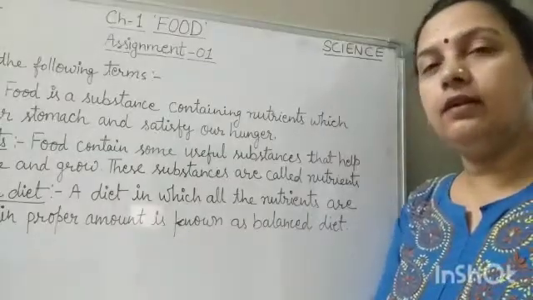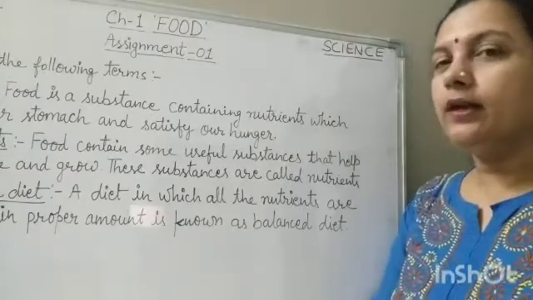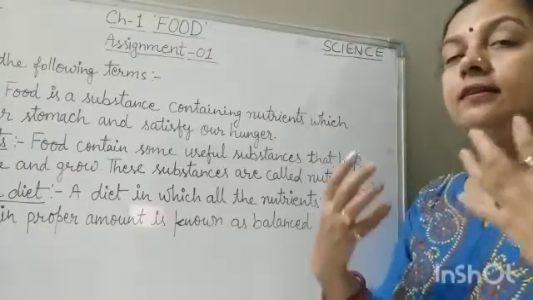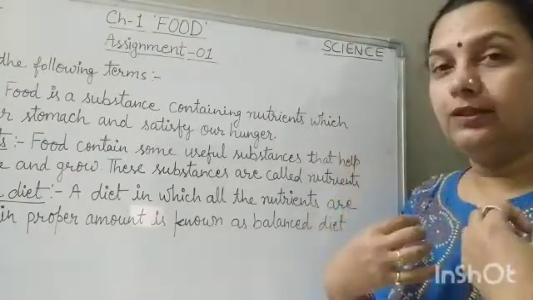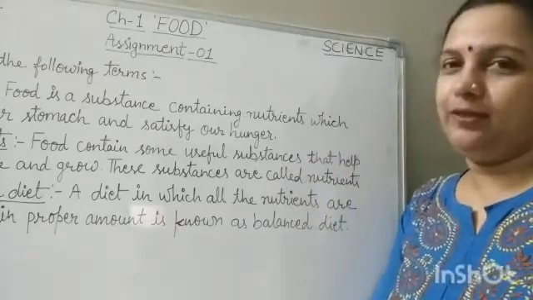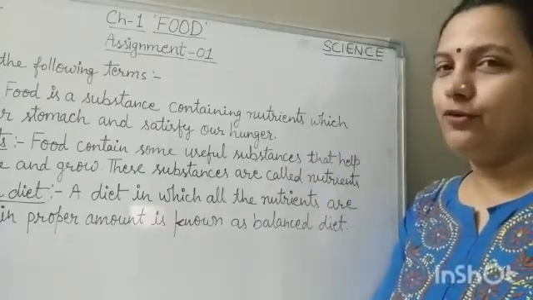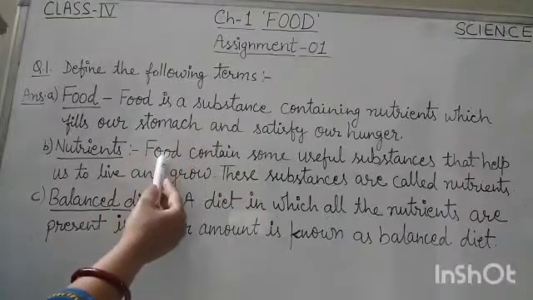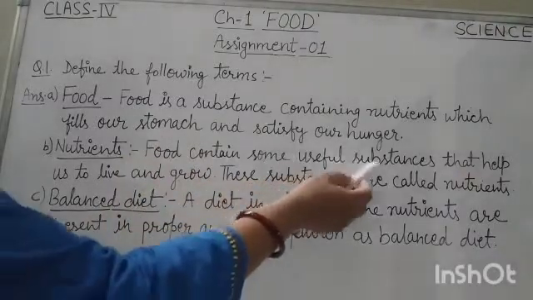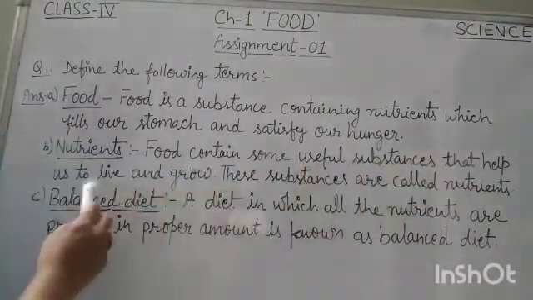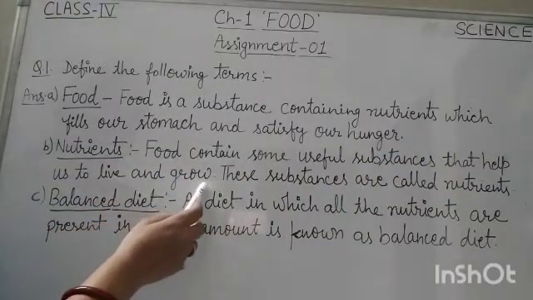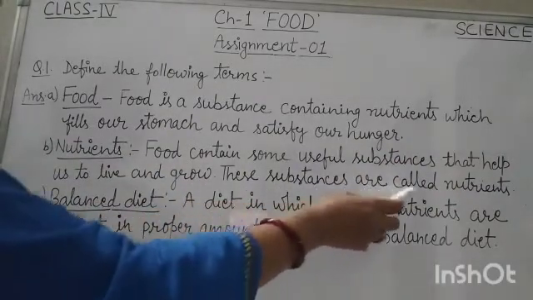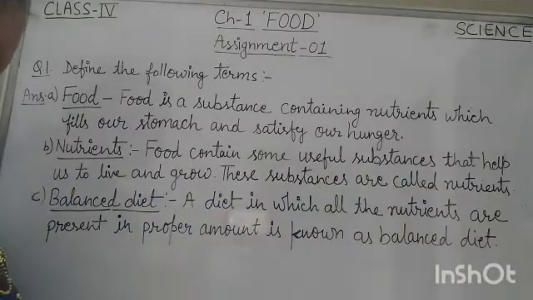Now, second one is nutrients. Okay, why we feel energetic after getting food? Because it has nutrients. So, the definition of nutrients will be: food contains some useful substances that help us to live and grow. These substances are called nutrients.